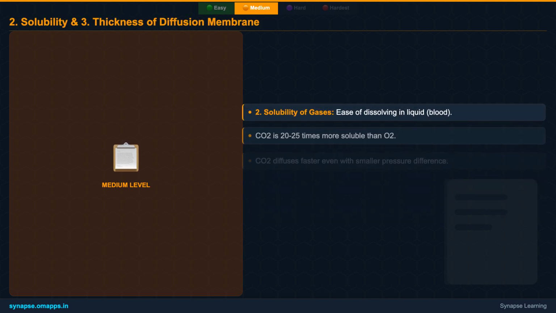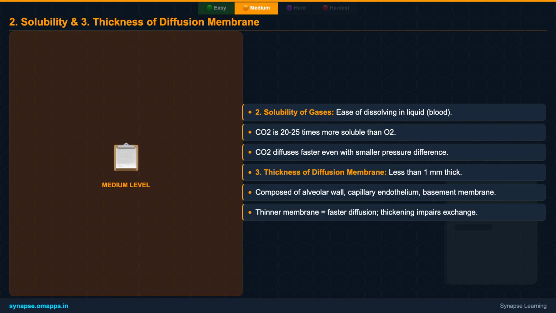Next, the solubility of gases plays a significant role. How easily a gas dissolves in a liquid, like blood plasma, directly impacts its diffusion rate. Interestingly, carbon dioxide is about 20 to 25 times more soluble than oxygen. This means CO2 can diffuse much faster across the same membrane, even with a smaller partial pressure difference, making its removal from the body highly efficient.